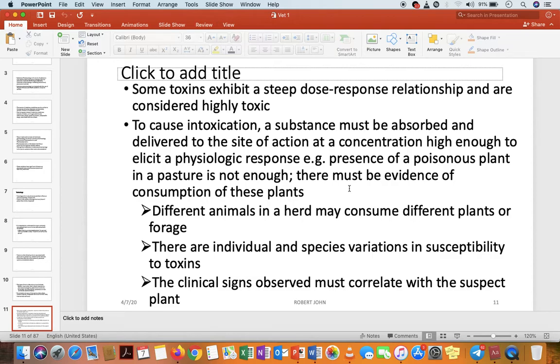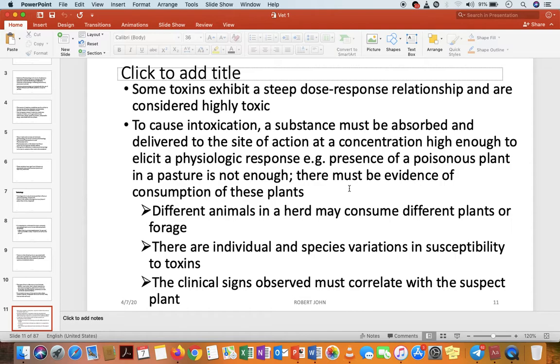Now, to cause intoxication, a substance must be absorbed and be delivered to the site of action at a concentration higher than enough to elicit a physiological response. For example, presence of a poisonous plant in a pasture is not enough. There must be evidence of consumption of these plants. So the concept of intoxication is that a substance that causes intoxication must be absorbed and transferred to the site of action at a concentration high enough to cause a certain physiological response.